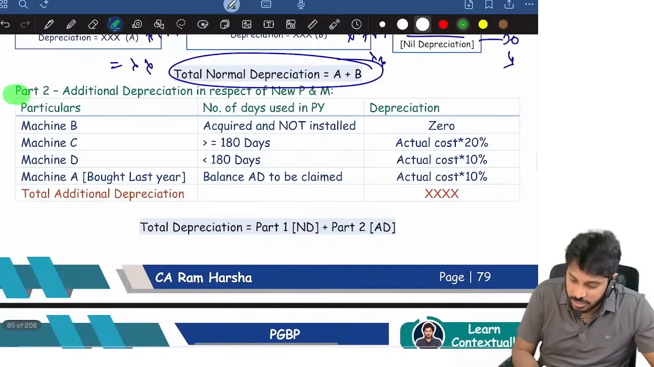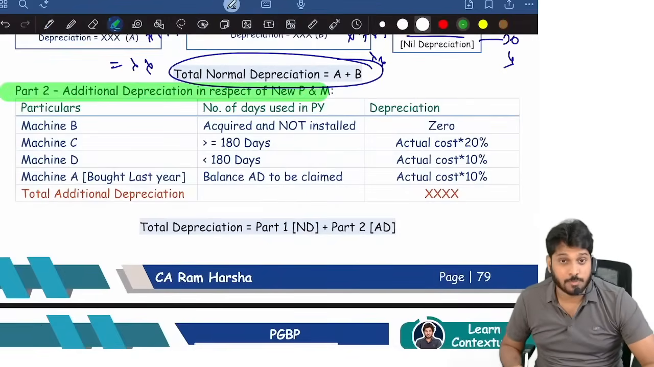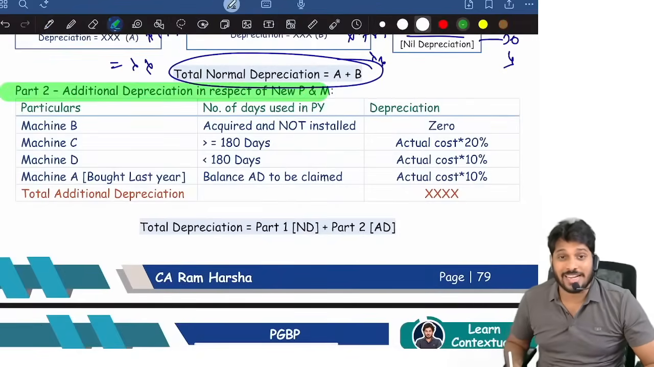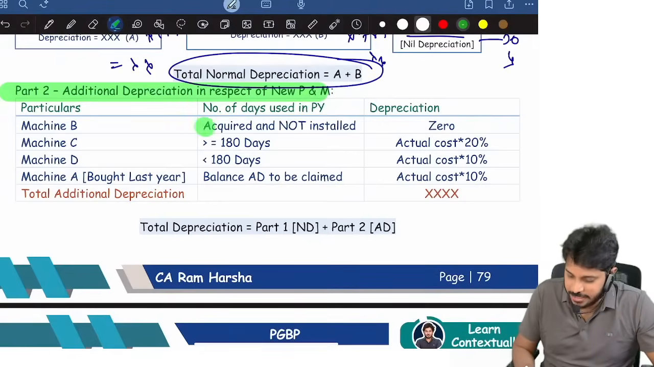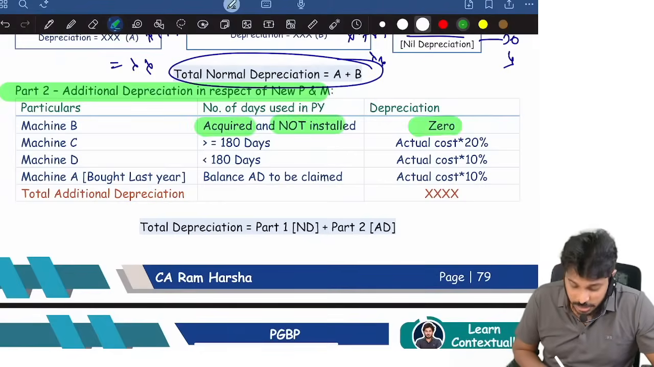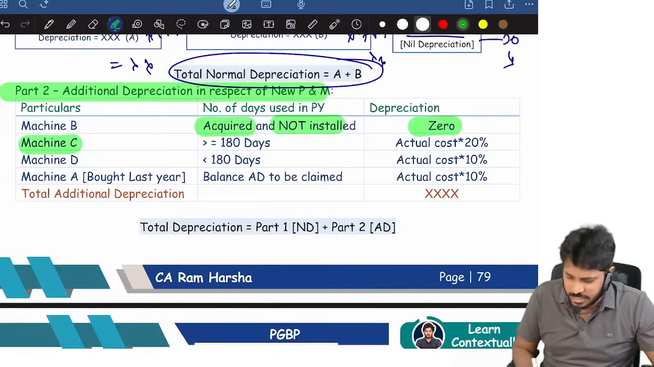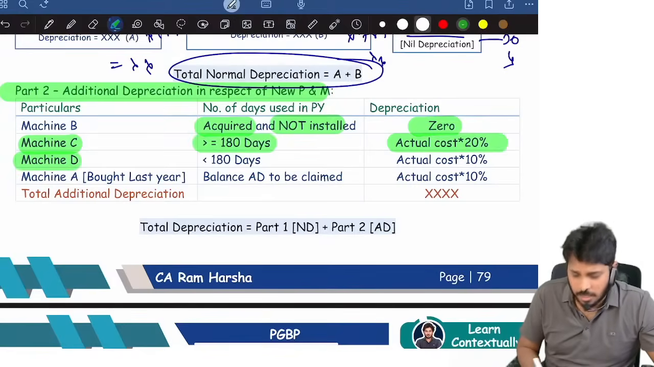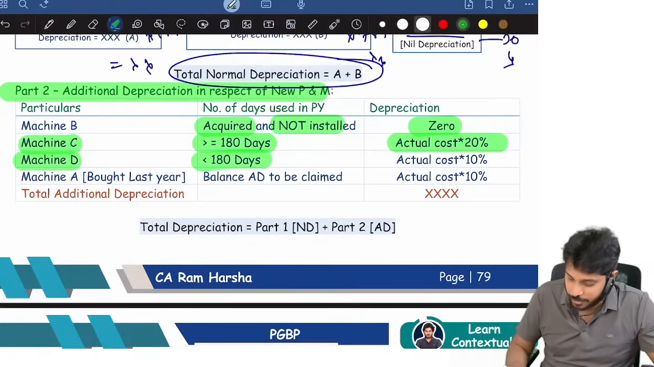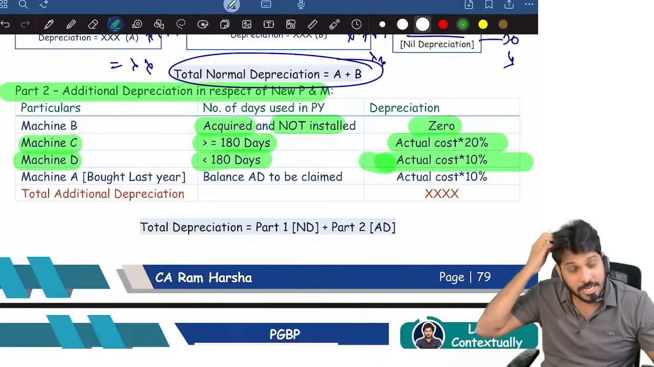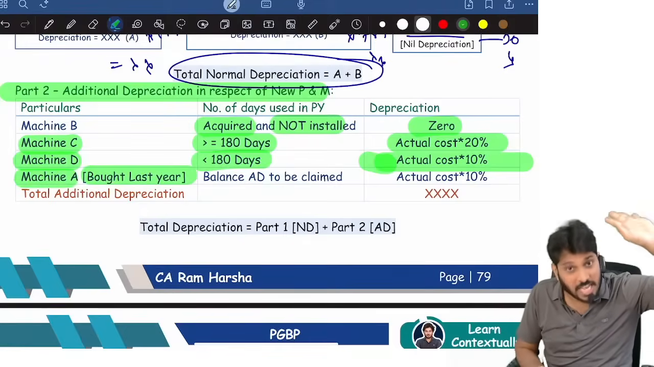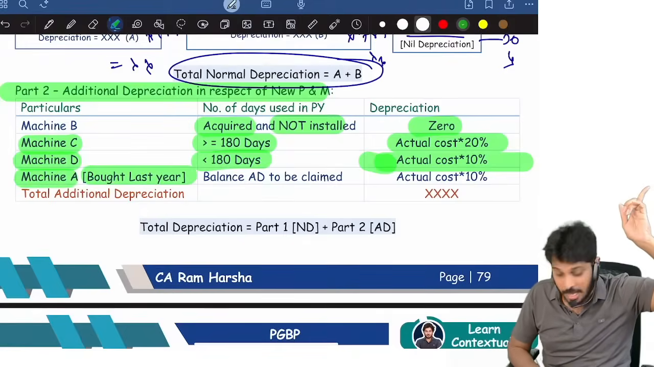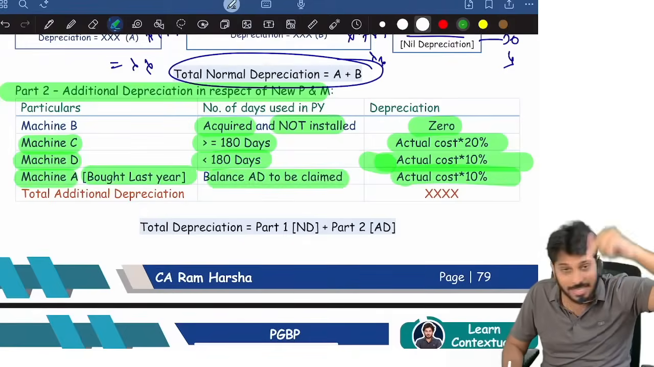Next, you should compute additional depreciation. In respect of new plant and machinery only you will get additional depreciation. Now, asset acquired but not installed, no additional depreciation. Some asset is there, some machinery C, installed and used for more than 180 days, actual cost into 20%. Machine D is there, which is used for less than 180 days, for example, actual cost into 10%. Bought last year, that time used for less than 180 days. The balance 10% can be claimed in the current year.